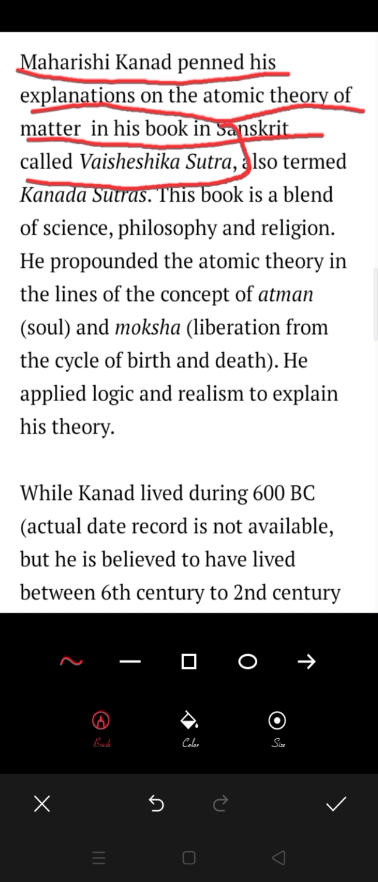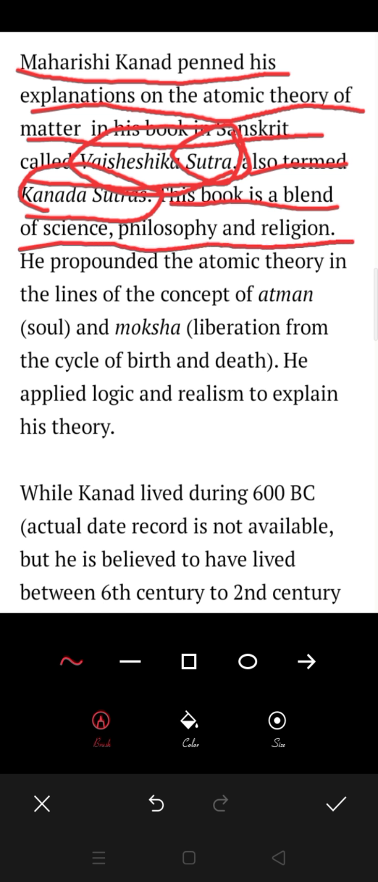in Sanskrit called Vaisheshika Shastra. It is a Sanskrit book, also known as Kanad Sutras. This book is a blend of science, philosophy, and religion. Means he had discovered the full atomic theory in that book, which in Sanskrit is known as Vaisheshika Shastra, which is also known as Kanad Sutra. Sutra is a Sanskrit word.